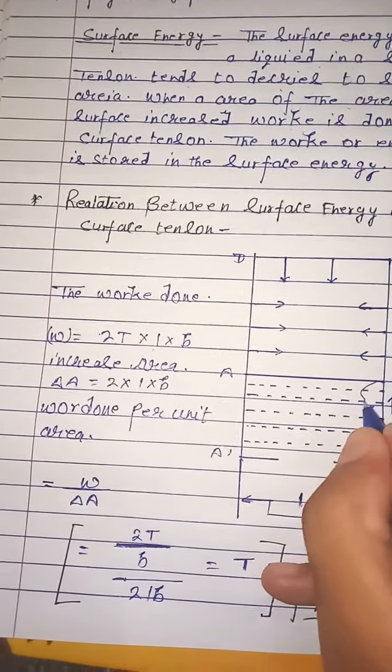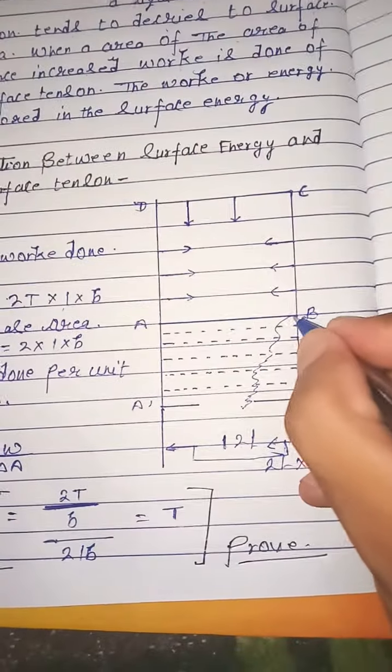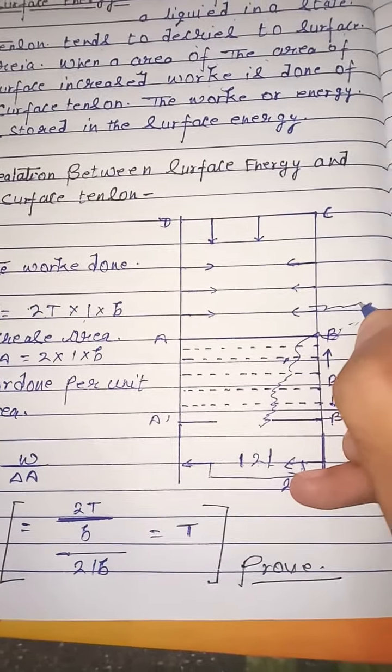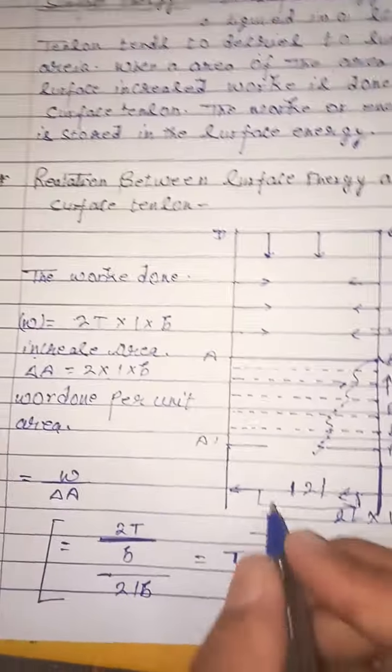The increase in area is 2 times L times B.